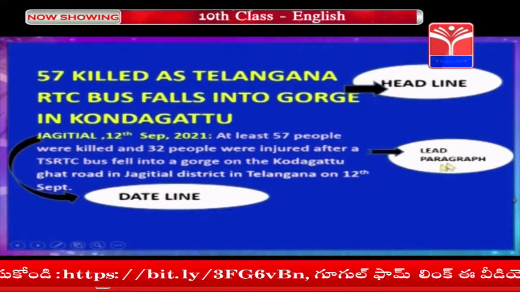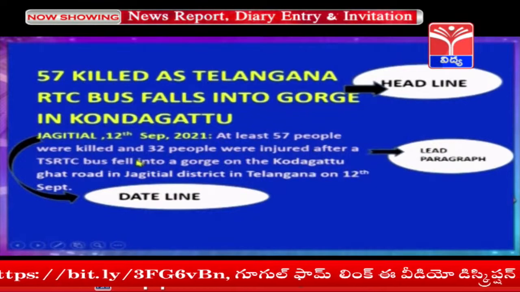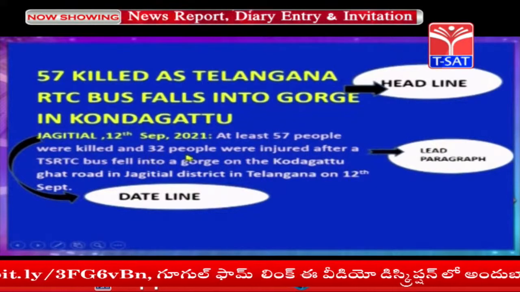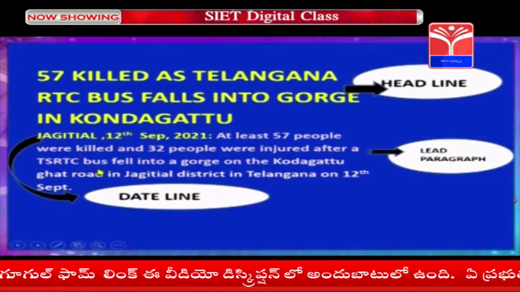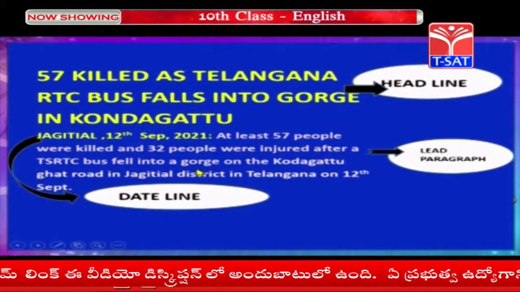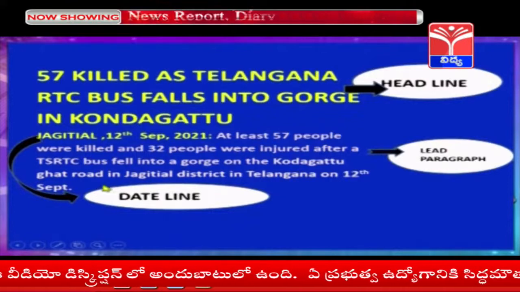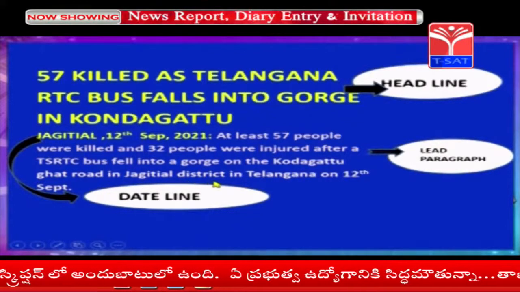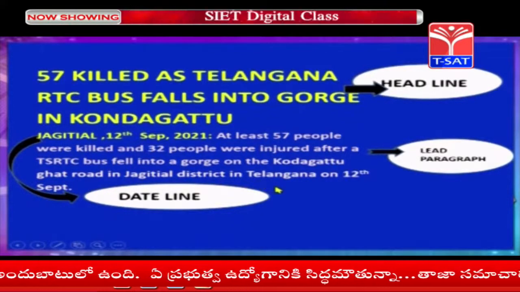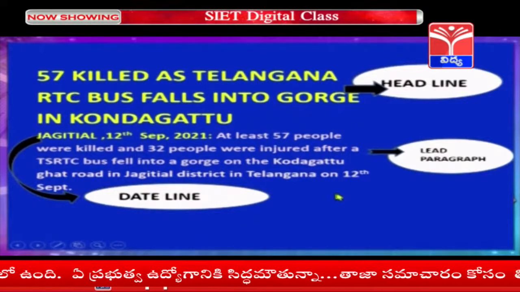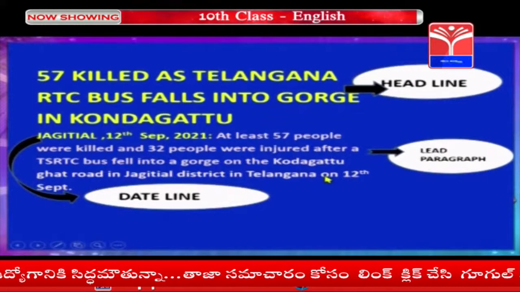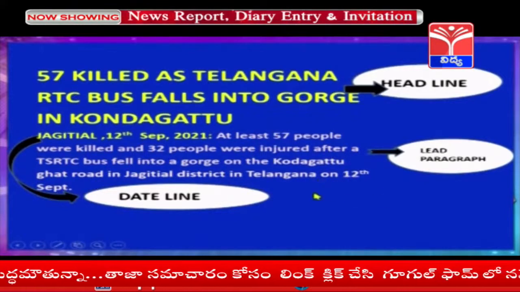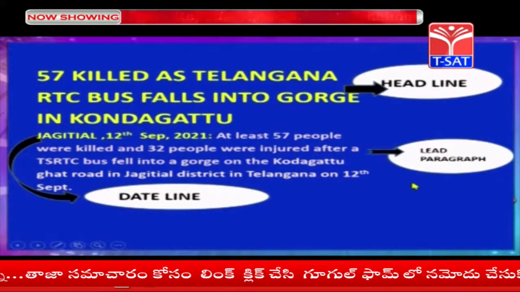What happened? At least 57 people were killed and 32 people were injured after a TSRTC bus fell into a gorge on Kondagattu Ghat Road in Jagityal district in Telangana on 12th September. You can observe here what happened, where the incident happened, and what the news is about. This is a lead paragraph.